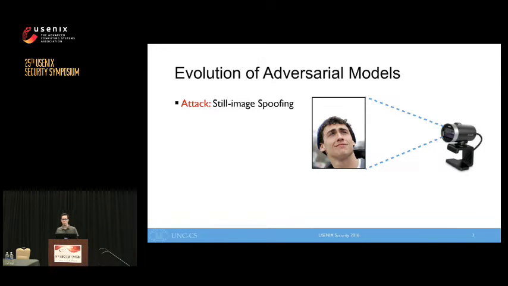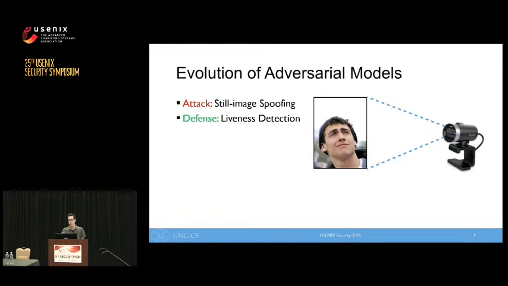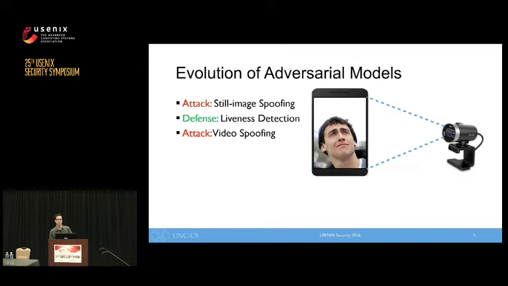In the early days, authentication largely relied on face shape and ignored the question of whether the system was observing a real human face. To avoid still image spoofing, liveness detection methods were introduced. This form of authentication requires users to, for example, blink their eyes or rotate their head. Of course, simple liveness detection can be easily exploited if a video of the user performing the task is available. Blink detection is even easier to bypass. As I've done here, it's possible to Photoshop a picture of the victim such that their eyes are closed. The system can then be hacked by simply flipping between the open and closed eye images.